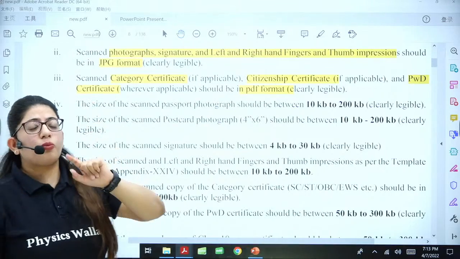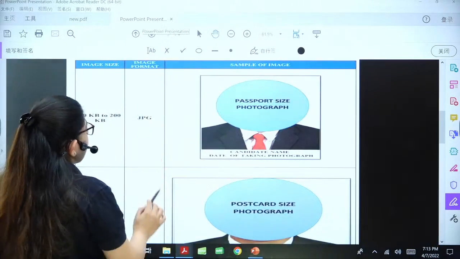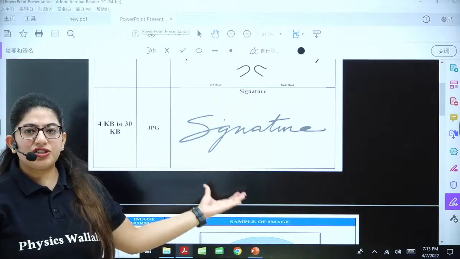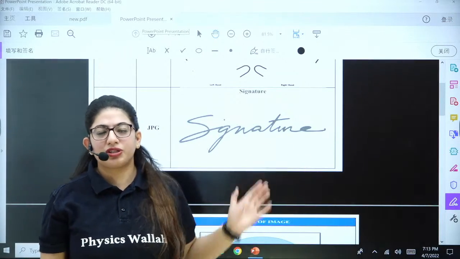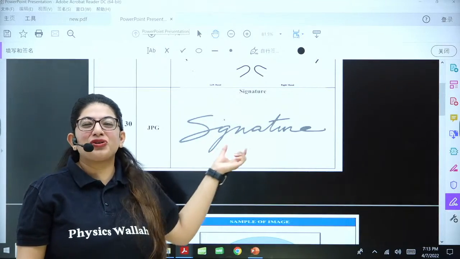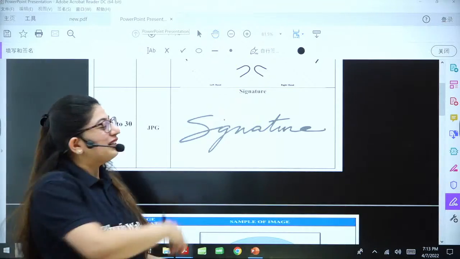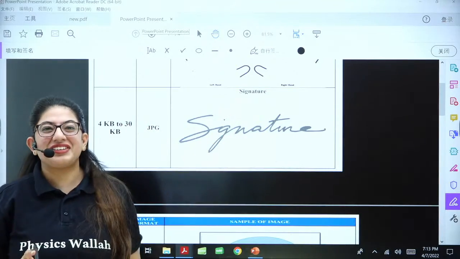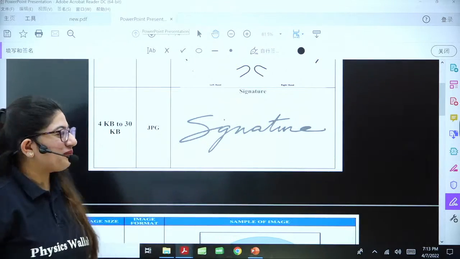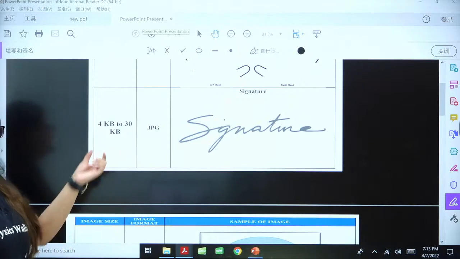Next is your signature and your fingerprint. This is the most common question asked by all the students. Okay, so if I'm talking about the signature, it's quite simple. Take a white sheet, take a black pen, and put down your signature. Do not write the word signature. You have to mark your signature. For example, if your name is Rahul, write Rahul. Do not write signature, because I have come across a student who actually did this. So don't do that. And again, the format will be JPG, and the size will be 4 KB to 30 KB.